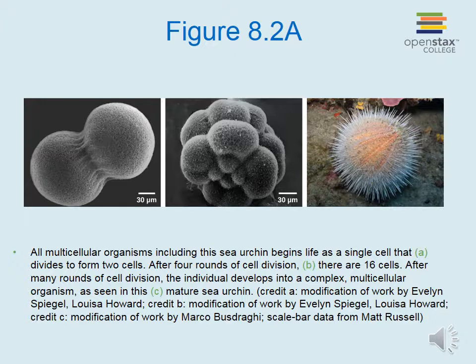All multicellular organisms, including the sea urchin, begin life as a single cell that divides to form two cells. After 4 rounds of cell division, there are 16 cells. After many rounds of cell division, the individual develops into a complex multicellular organism seen in this mature sea urchin.